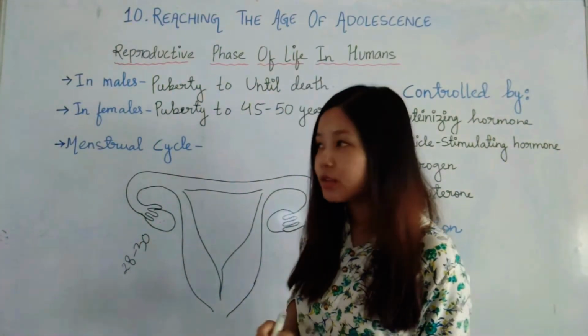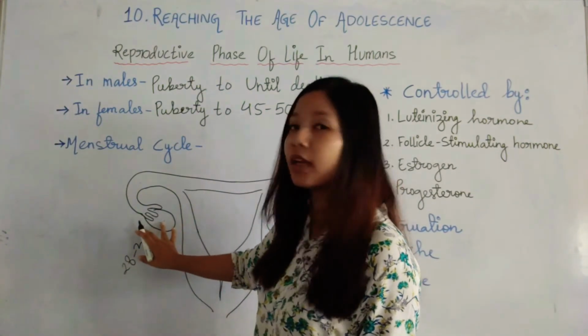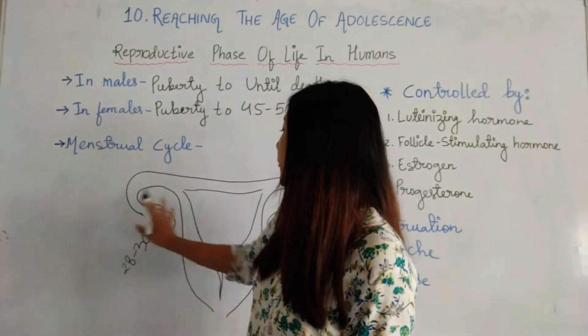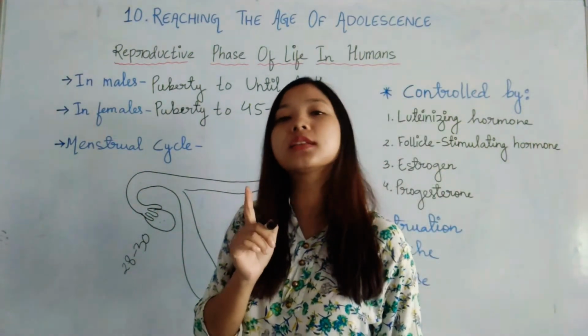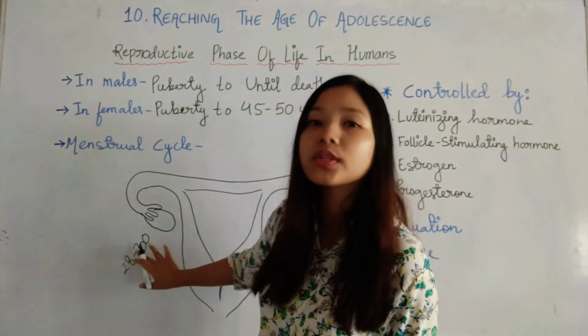After this, the egg matures and is released from one of the ovaries. From one ovary, one egg will be released in a month, or once every 28 to 30 days.